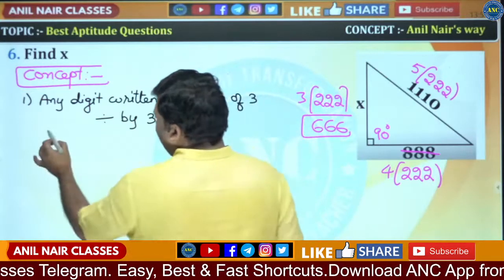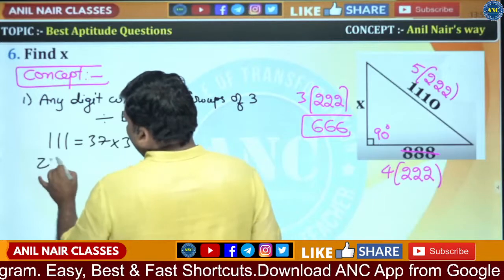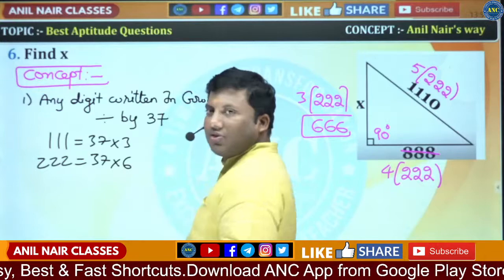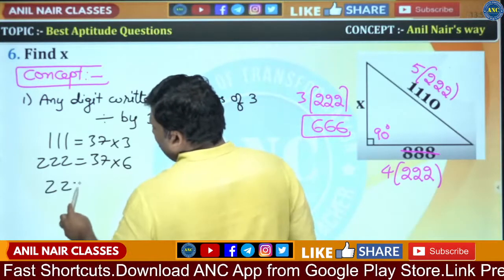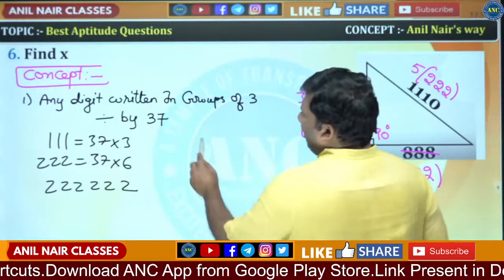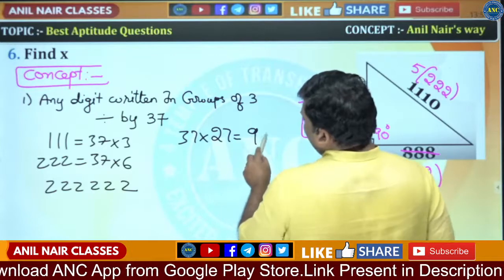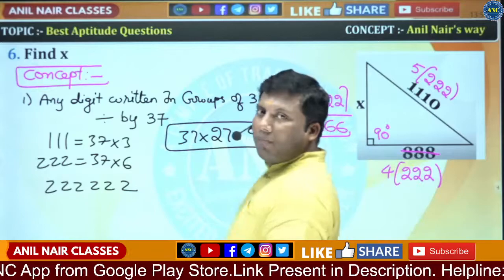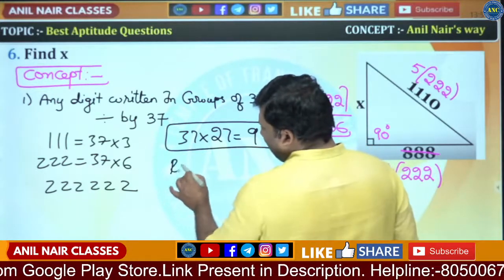Sir, why is it happening? 111 is 37 into 3. 222 is 37 into 6. Are you all with me? Suppose, second point. Sir, what if it is 222222? How do you prove it? 37 into 27 is 999. If you multiply 37 with 27, you will get 999.